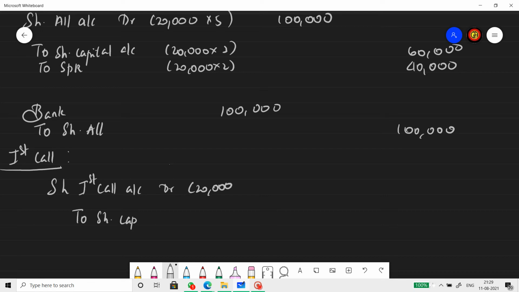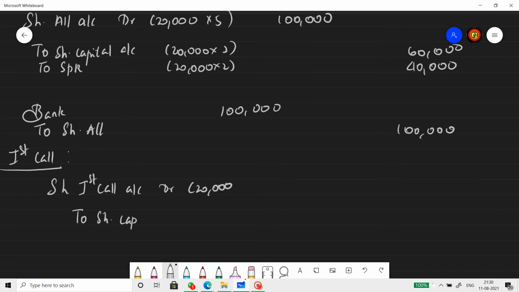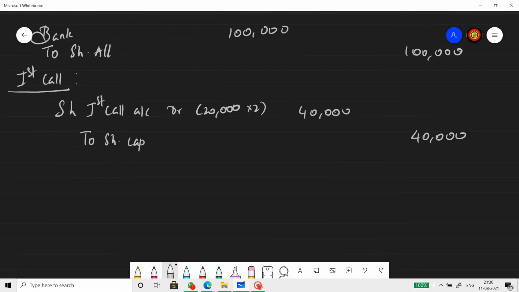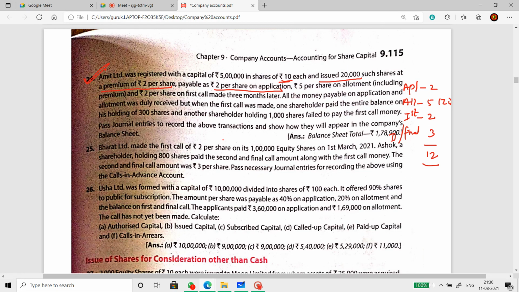20,000 shares. Let me check the first installment price, that's 2 rupees. First call is 2 rupees. So 40,000 is what we are supposed to receive at the stage of first call. Let's go back to the question, in which one shareholder holding 1,000 shares failed to pay the first call money. So this is calls in arrears.